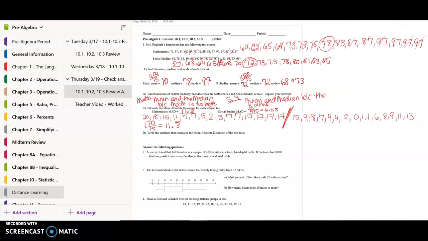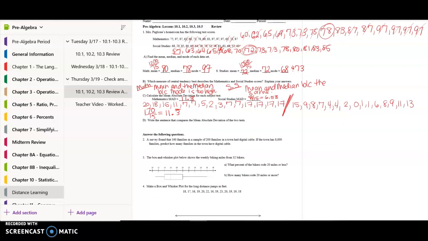Okay, so now it says write a sentence that compares the mean absolute deviation of the two test scores. So I know social studies has a much lower mean absolute deviation, which means the social studies scores are less spread out. So the data doesn't vary as much, whereas the mathematics scores, since it has a larger mean absolute deviation, the scores are more spread out.